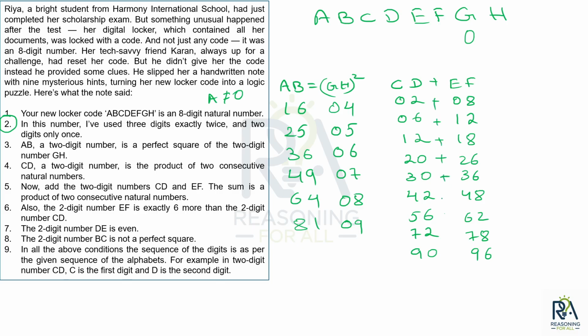We are going to add all this, right? और हमें जो भी रिजल्ट मिलेगा, the result has to be a product of two consecutive natural numbers. चलो 02 and 08, 10. Is 10 product of two consecutive natural numbers? No, 10 is a product of 2 and 5. They are not consecutive natural numbers.